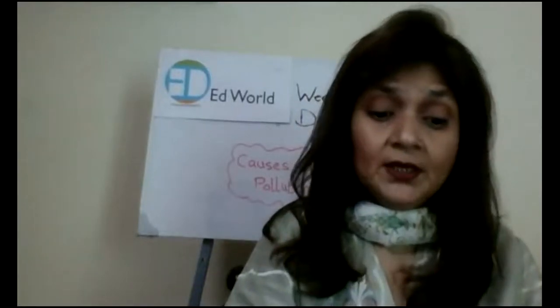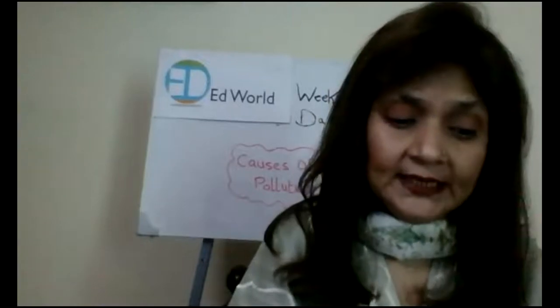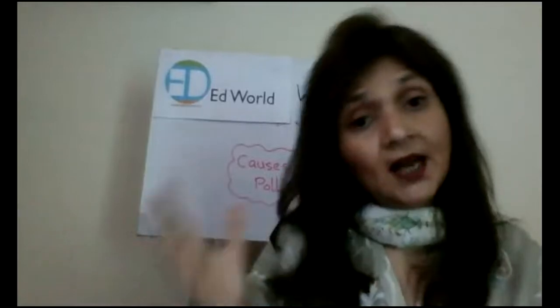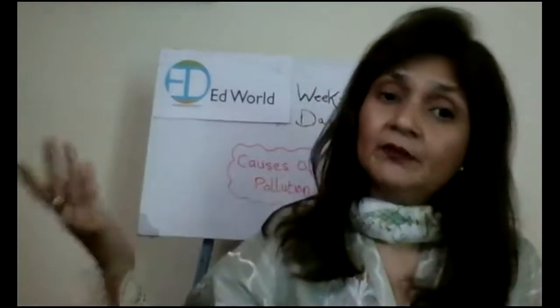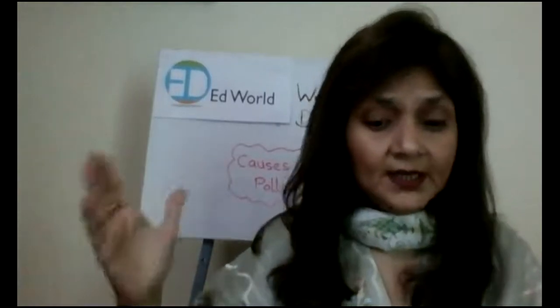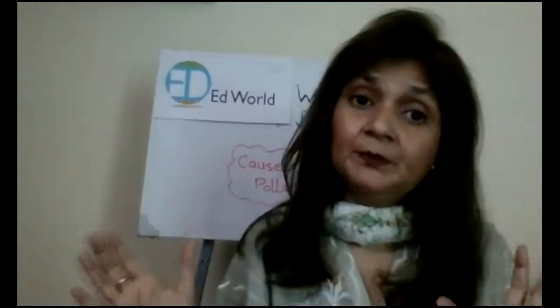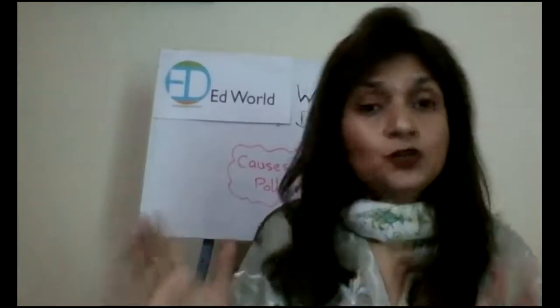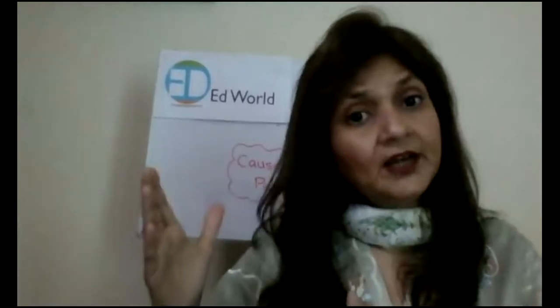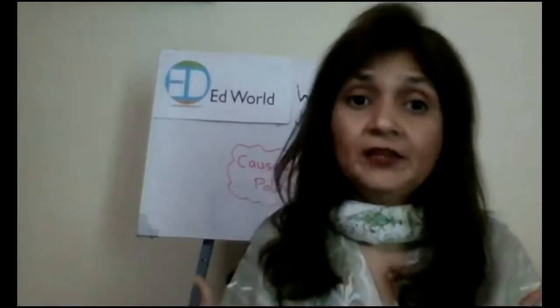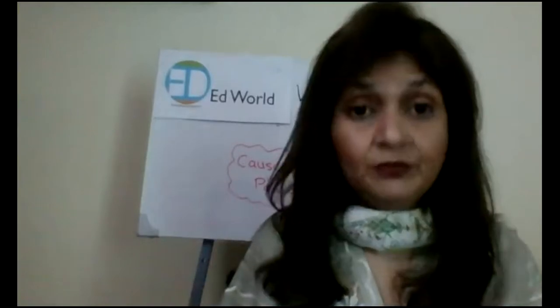So we should remember that anything that harms our surroundings, that harms our people, whether animals or plants, that harms any living organism, is called pollution. Right? So whatever is there in the environment, if it is harmful, of course we living organisms are going to be affected by it.